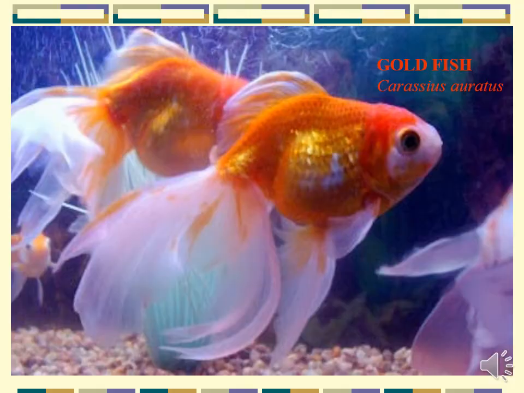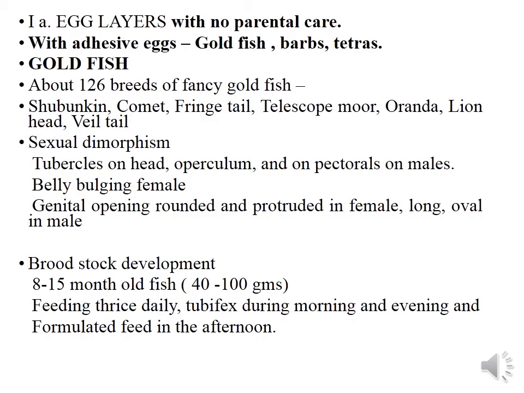So, starting with goldfish, Carassius auratus. It's an egg layer and it exhibits no parental care. Eggs are adhesive. About 126 breeds of fancy goldfish are found, of which Shubunkin, comet, fringe tail, telescope moor, oranda, lionhead, and whale tail are all important ones.